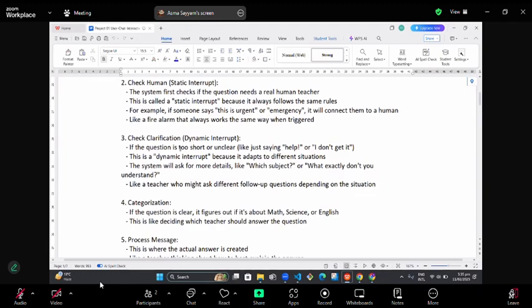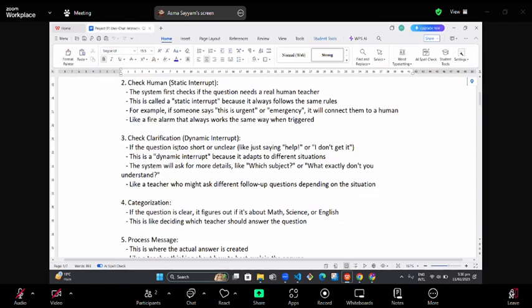The dynamic interrupt is done by asking more questions from the user. For example, if in class a student asks a question and the teacher is not clear about it, the teacher will ask more questions to clarify the question so that she can answer it in a more precise way.